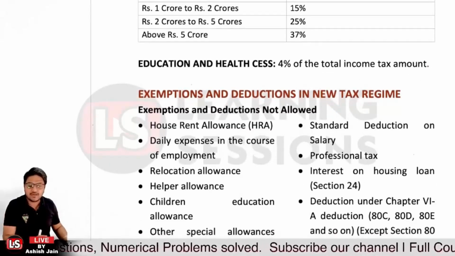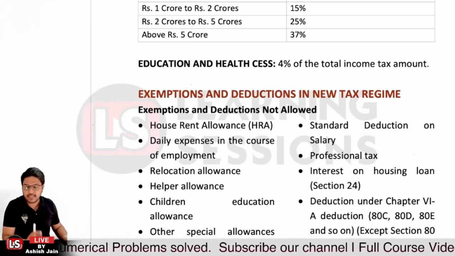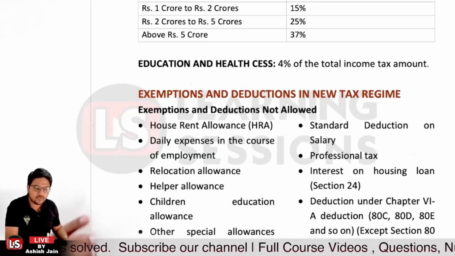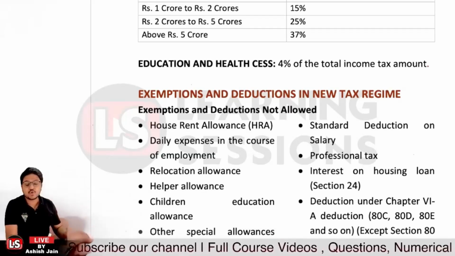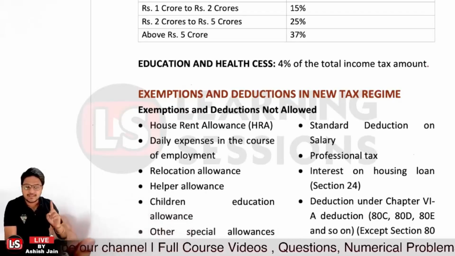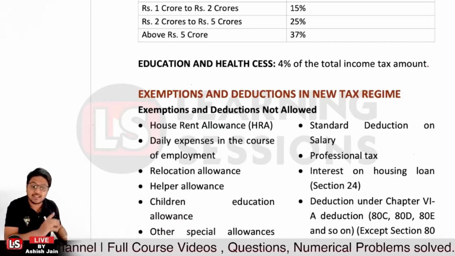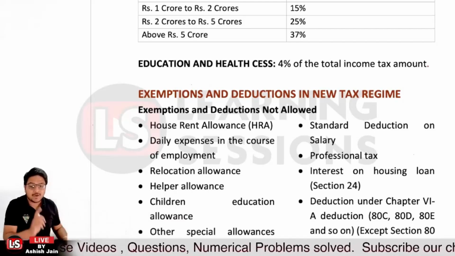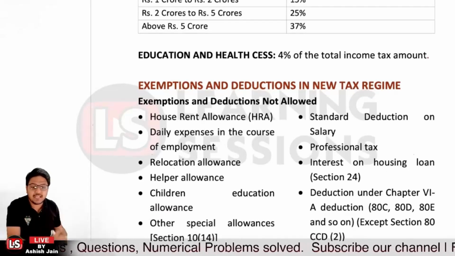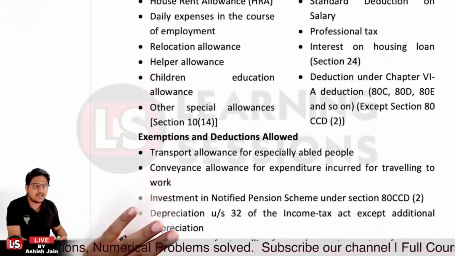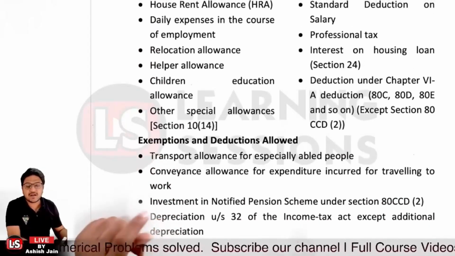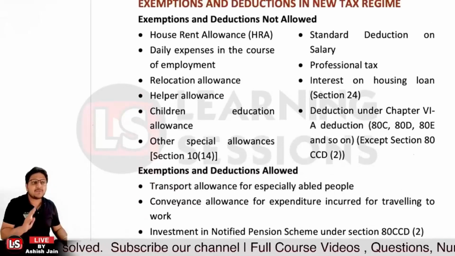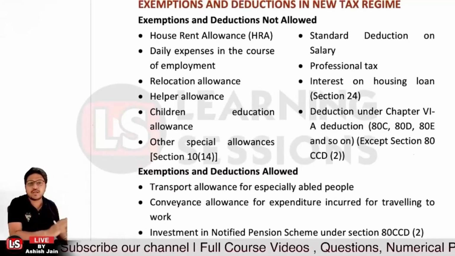Even if you're earning interest, particularly if related to interest deduction on housing loan under section 24, that is also not applicable. And there is no deduction applicable under section 80C, 80D, 80E. There is no particular exemption or deduction allowed, but only under section 80CCD, for investment in the NPS, the notified pension scheme, that particular deduction is allowed. Otherwise no deduction is allowed.